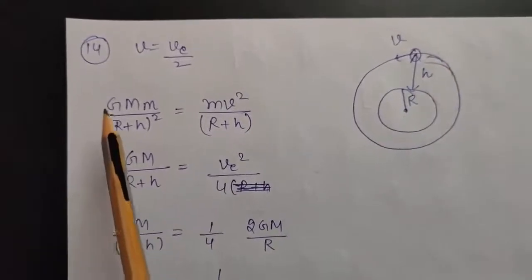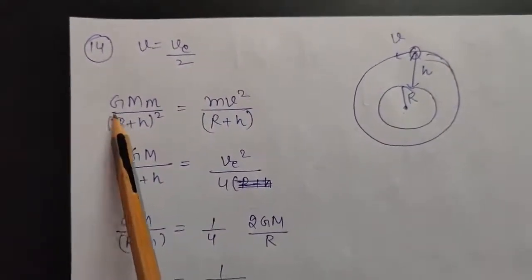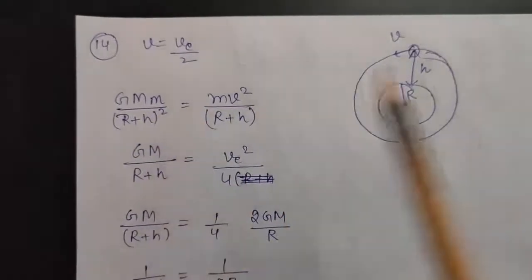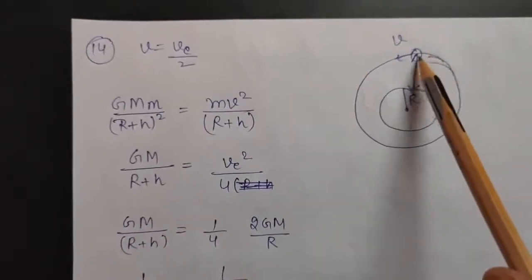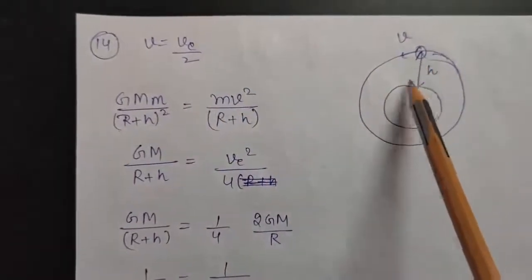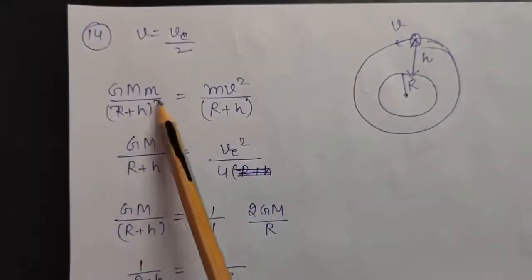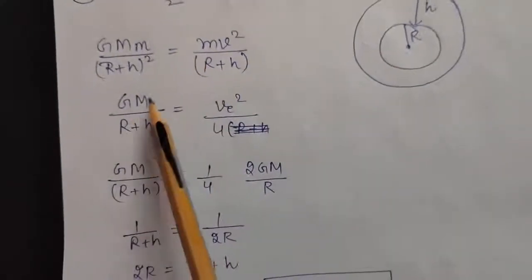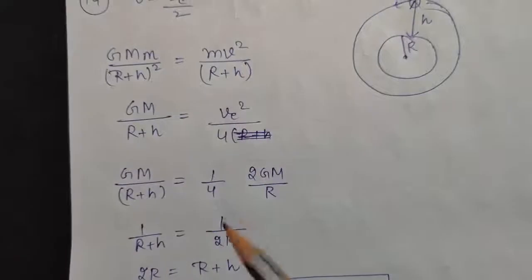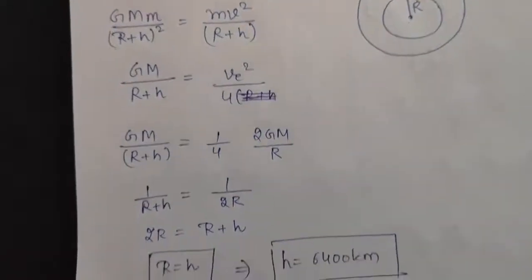So the gravitational force between the earth and satellite is GMm upon (R plus h) whole square, and the centripetal force at this height will be mv square by (R plus h). Now solve it, small m will cancel out, so you will be left with GM upon (R plus h) is equal to ve square by 4, because v square will be ve square by 4.